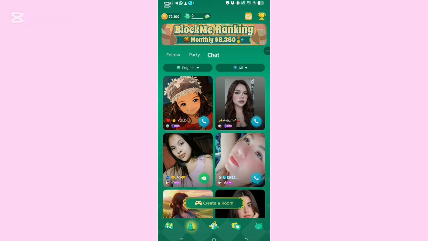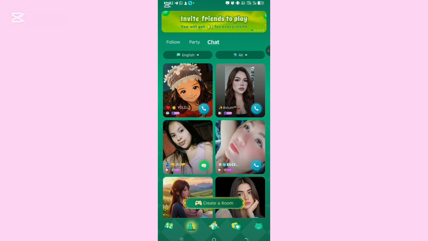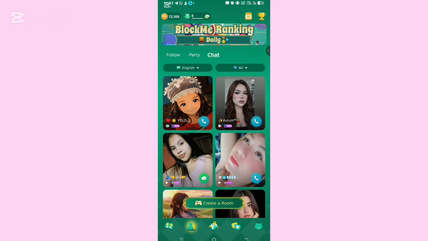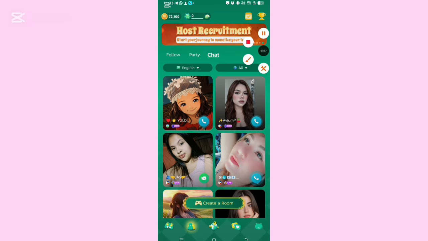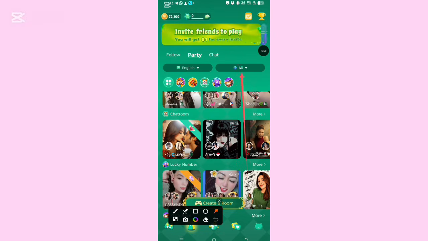So what do you do in this second button? This is another place you make money, okay? Remember, we just clicked the second button. I am doing it step by step so that you understand what you do at each button. What you do here is either you go for a party or you go live and chat with people. Now these people you are seeing here, let me first of all start with the party. Okay, now if I click on this party, look up, you will see English, you will see all.